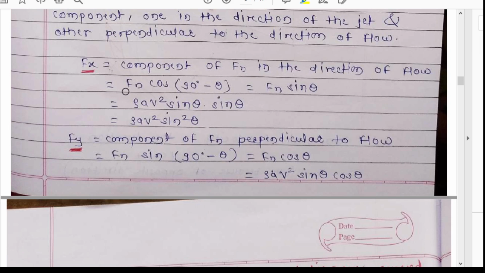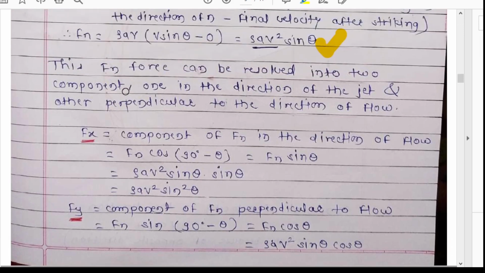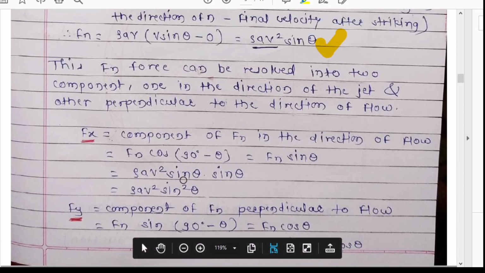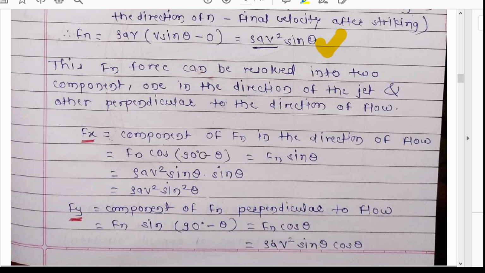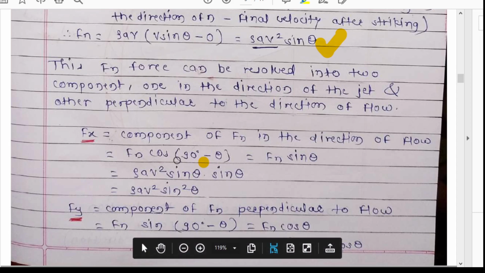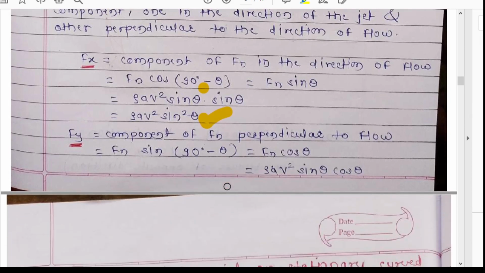The value of Fn we have already derived, that is rho A V square sin theta. Rho A V square sin theta into cos 90 minus theta, where, by a simple geometric formula, cos 90 minus theta is sin theta. So rho A V square sin theta into sin theta will be rho A V square sin square theta. Fx will be rho A V square sin square theta.